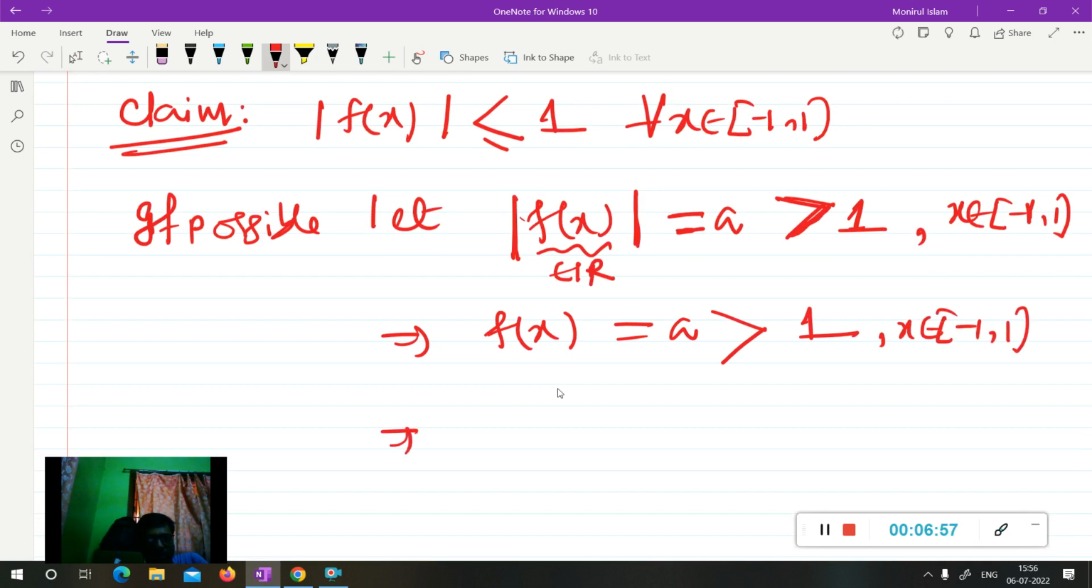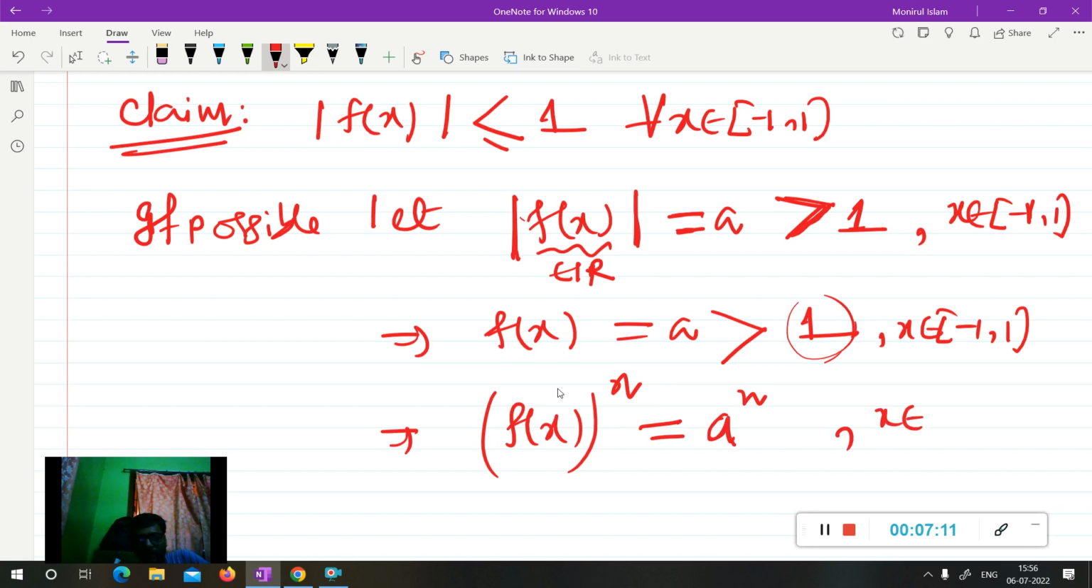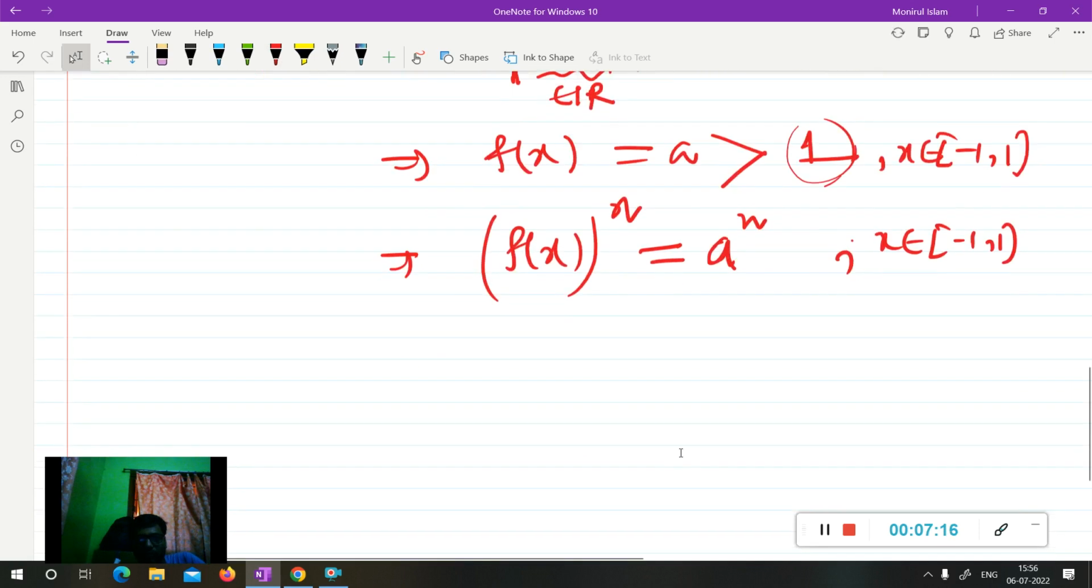Now we can take f(x) to the power n on both sides. It is an integer power. Since it is greater than 1, meaning greater than 0, you can take integer powers on both sides. If you take the integer power, f(x) to the n will be greater than a to the n, for x belonging to [-1, 1], where n is a positive integer or natural number.